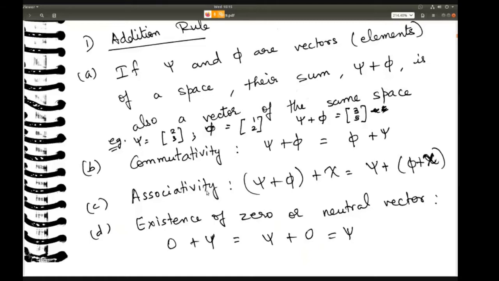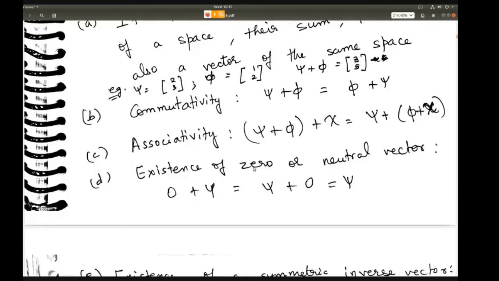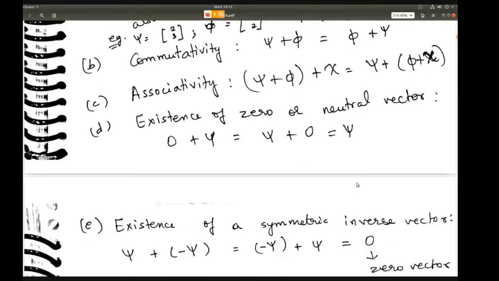Okay, that is associativity. Then existence of zero or neutral vector. So again, if you consider a zero vector, null vector or zero vector, and you add it to another vector psi, or you can also do psi plus zero, you'll get back psi. These are simple addition rules which you intuitively understand. If you don't understand anything at any point, please stop me, okay? Please stop me and ask.